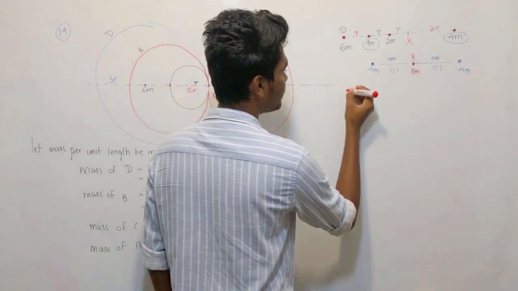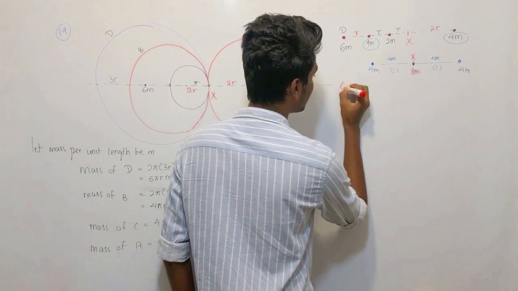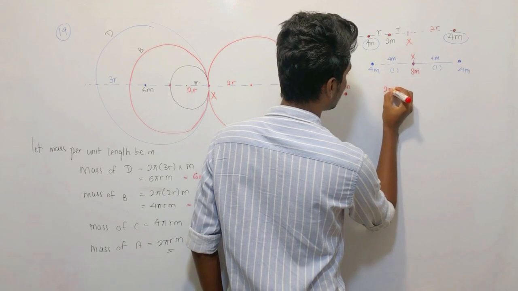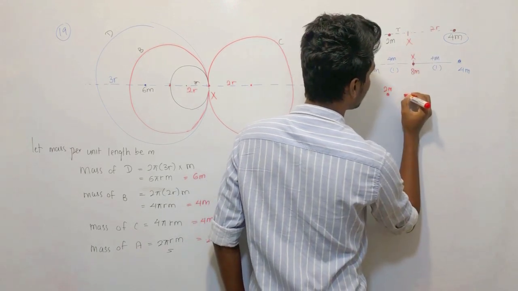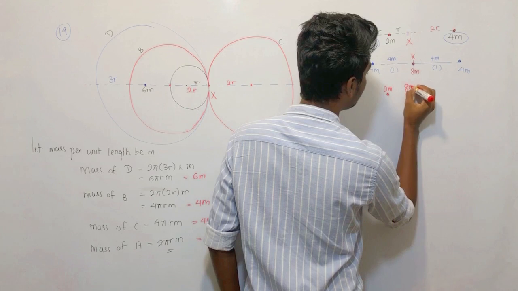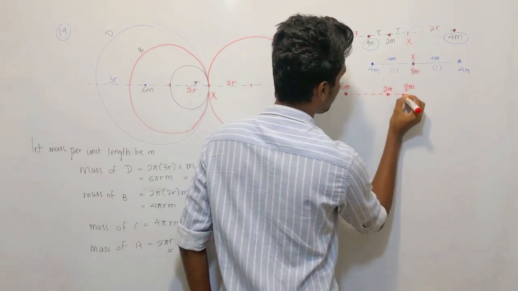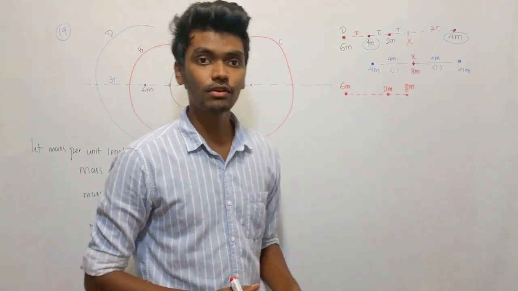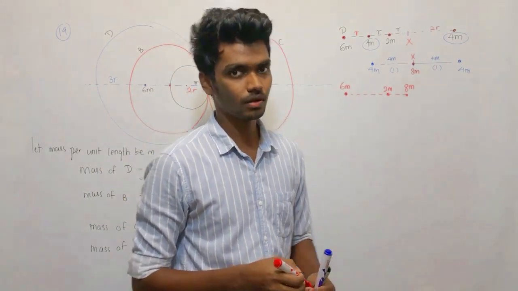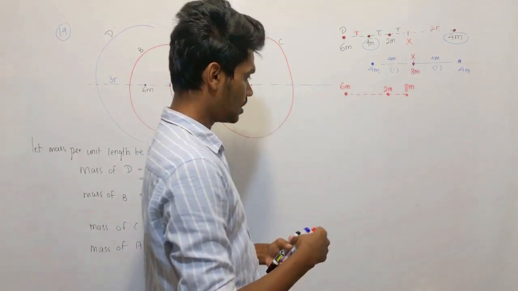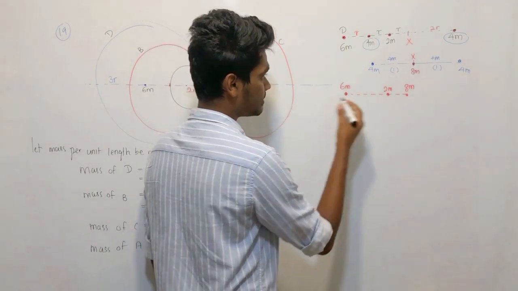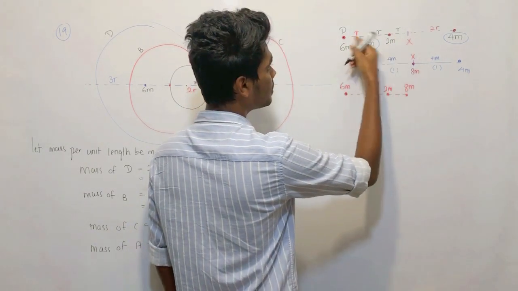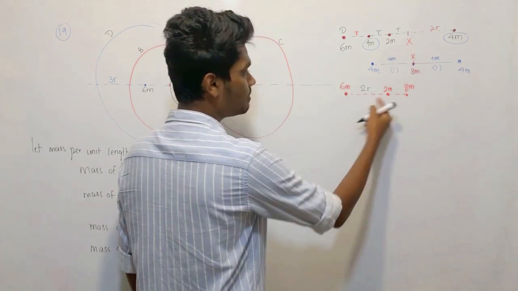Now we have simplified. So 6m is there. Further, 2m is there. Further, at x, 8m is there, right? Because instead of 4m and 4m, I have represented 8m, the center of gravity of those 2 particles. So it's fine. Now you have 6m and 2m. What is the distance between 6m and 2m? 2r.